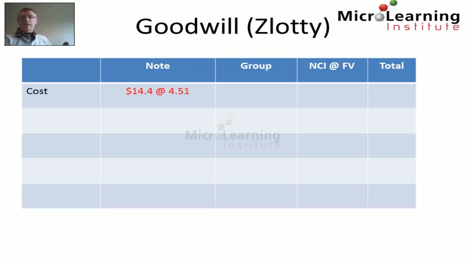And we're told in the question that RAVAR paid $14.4 million for Crow, and we're given the date at which this occurred. And on that date, the exchange rate was 4.51. So consequently, the group share of Crow was acquired for a sum of 64.5 million zlotys. We're also given an indication of the non-controlling interest at fair value, and at the date of acquisition, the non-controlling interest in Crow was fair valued at $20.75 million.